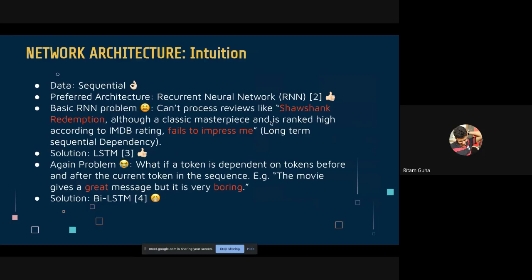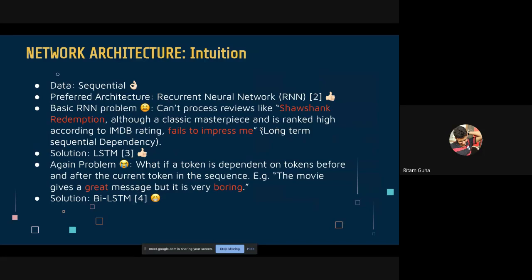If we feed this review to a simple RNN architecture, it will not be able to process the long distance relationship. So we can see that long distance relationships are hard to maintain in real life as well as in NLP projects. Moreover, some of the mid phrases like classic masterpiece and ranked high may confuse the model into predicting positive sentiment for these kinds of movie reviews, which is not desirable at all.